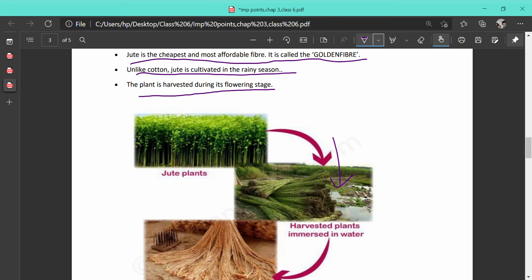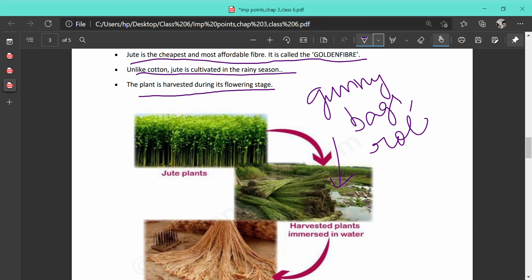And this jute fiber is obtained and used for making different types of materials like gunny bags, like ropes, and many more.